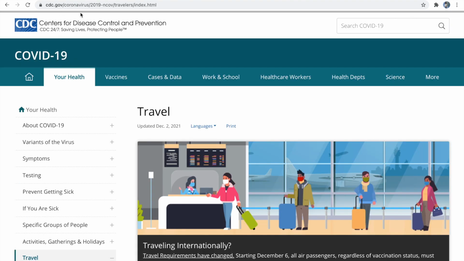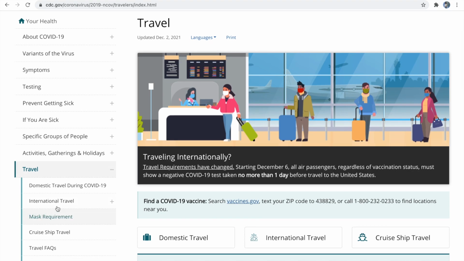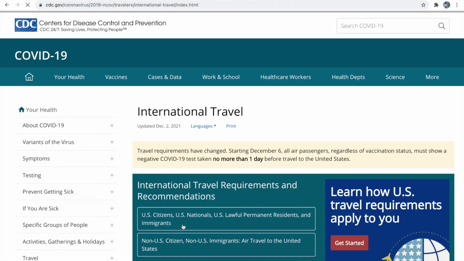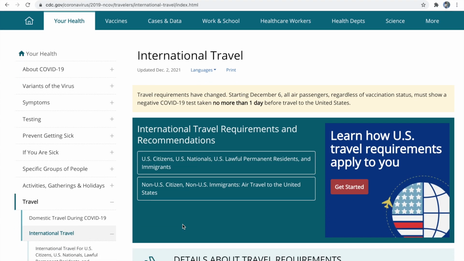This is the official CDC site. You can go to this site and on the left hand side menu you can see travel. So, under travel, go to the international travel tab and you can find all the information listed here for international travelers and their requirements and recommendations. So, if you have any doubts, please refer to this page. This is the official page for international travelers' requirements and recommendations. I will provide the link for this page in the description below.